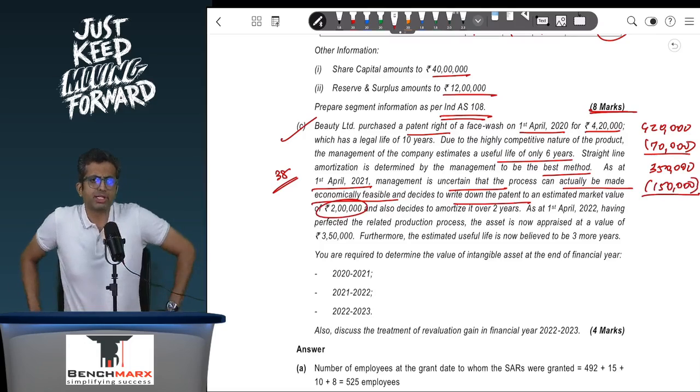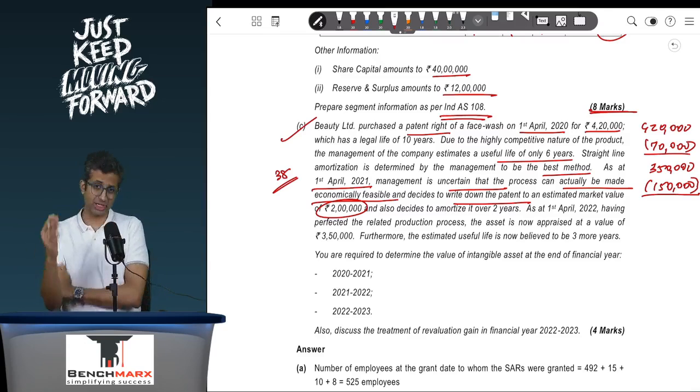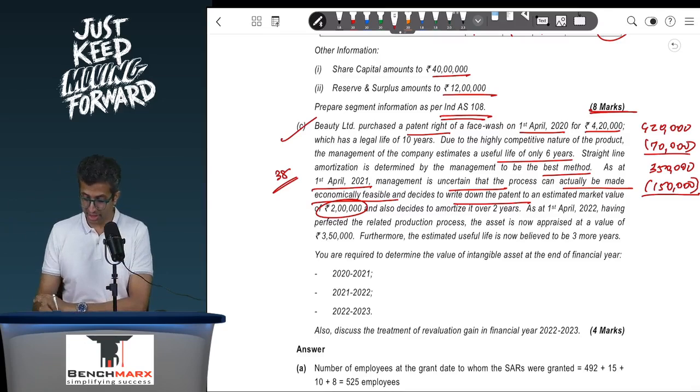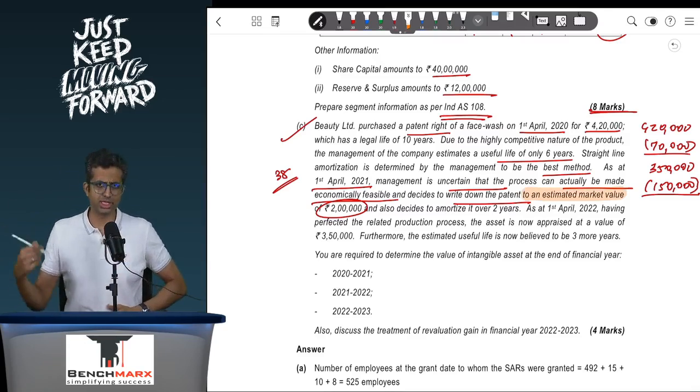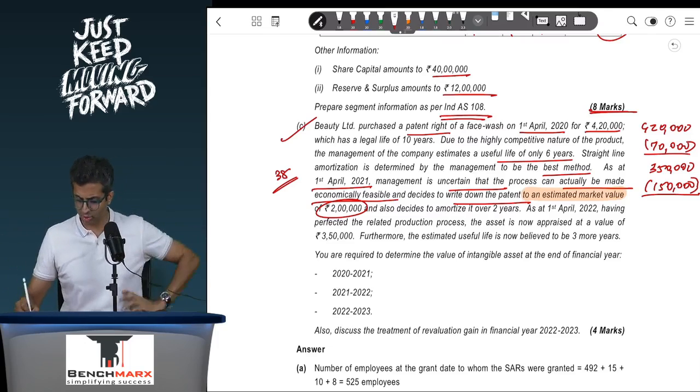A doubt always arises that, sir, is this treated as an impairment under Ind AS 36 or a downward revaluation? Institute in the study material as well as in the exam question has taken it as downward revaluation, probably because they have given estimated market value and not recoverable value. Had they given recoverable value, we could have treated this as impairment as well. Though an alternative solution treating this as impairment is also possible, though Institute does not do that.